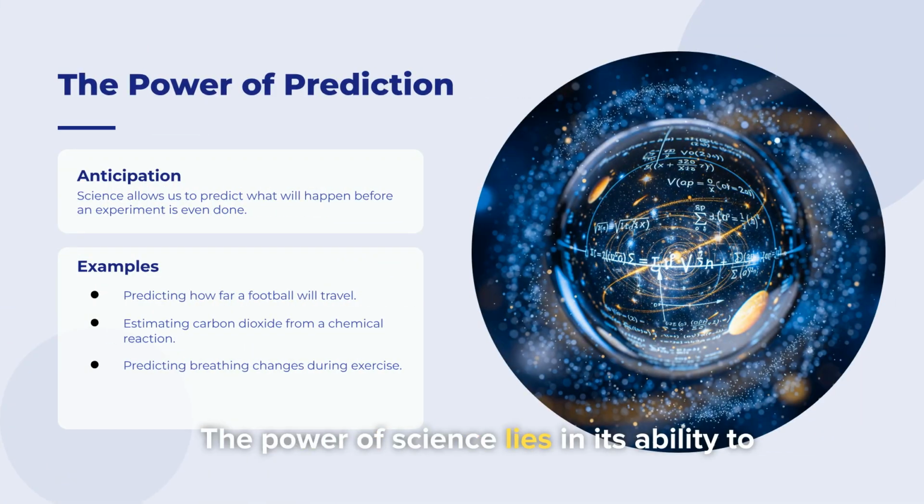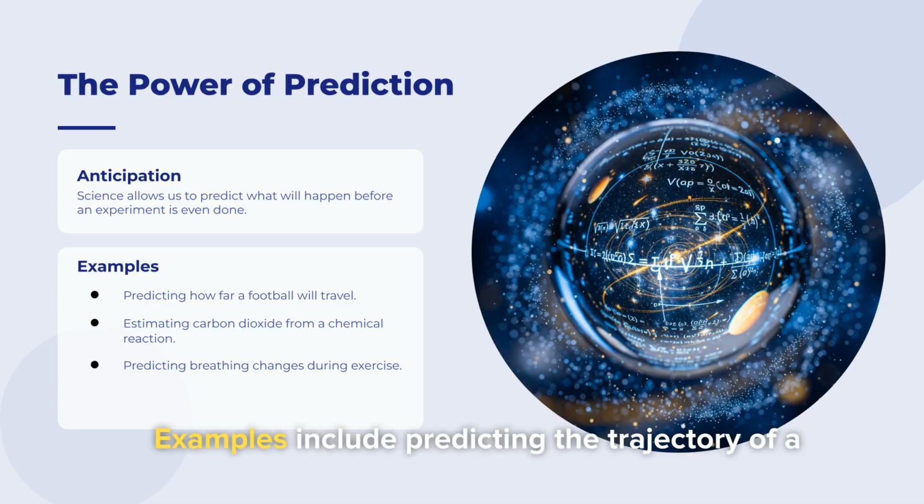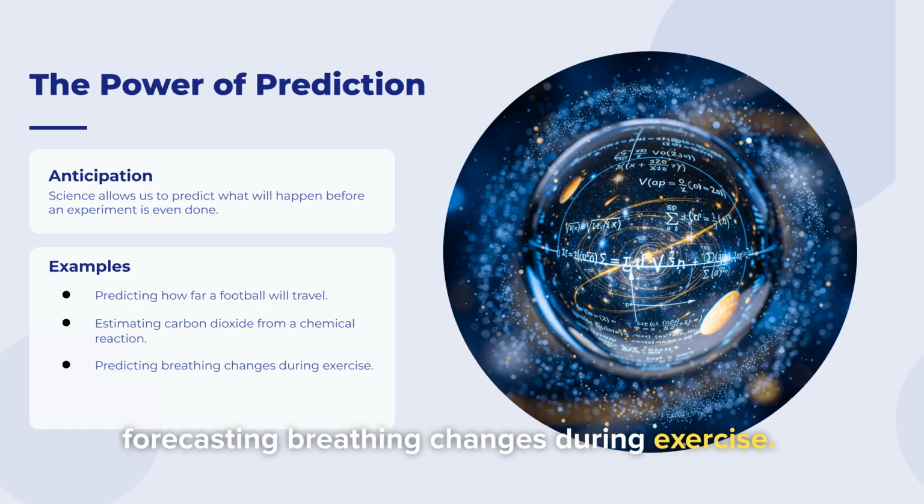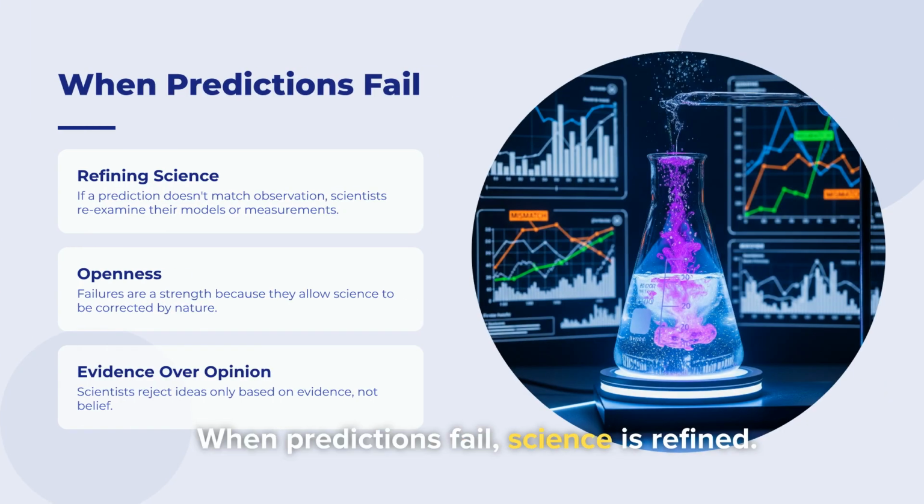The power of science lies in its ability to predict. Anticipation allows us to predict outcomes before an experiment is done. Examples include predicting the trajectory of a ball, estimating chemical reactions, or forecasting breathing changes during exercise. When predictions fail, science is refined. If a prediction doesn't match observation, scientists re-examine models or measurements. Failures are a strength because they allow science to be corrected by nature, emphasizing evidence over opinion.